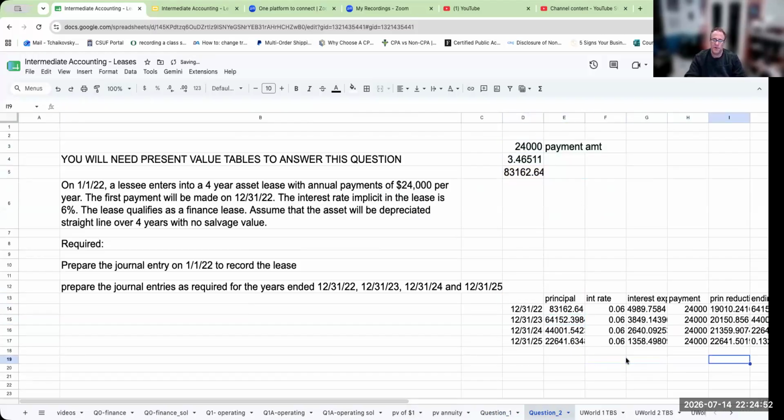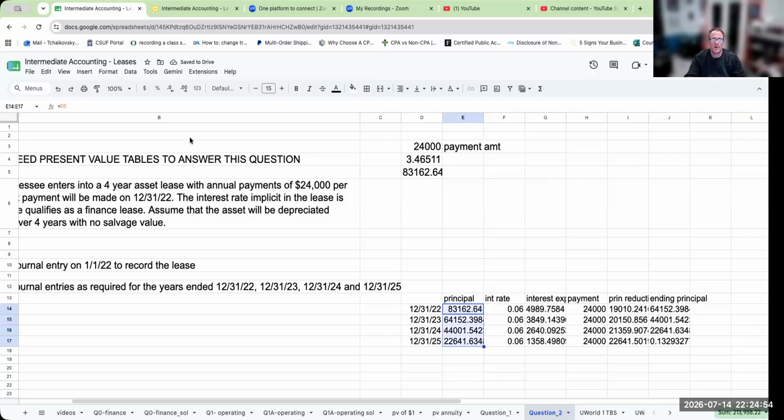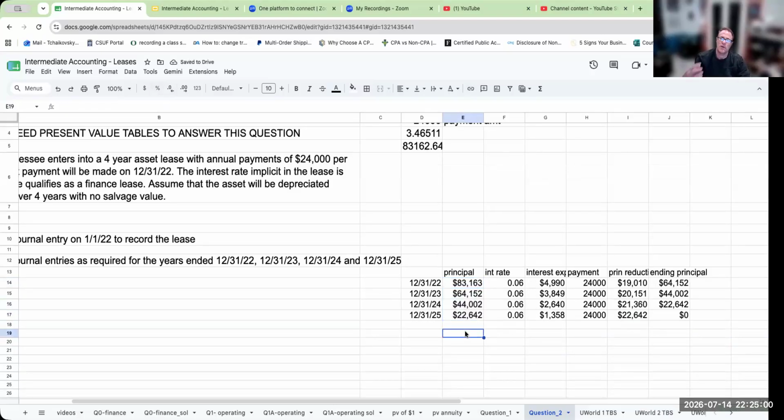There's literally no difference when we're talking about the amortization table. Where things get different is how we record it. We have to do two different things when it's a finance lease, because when it's a finance lease, we actually own it.